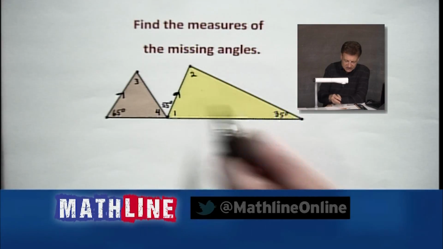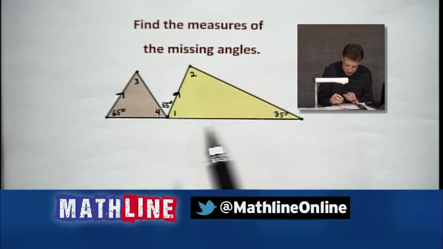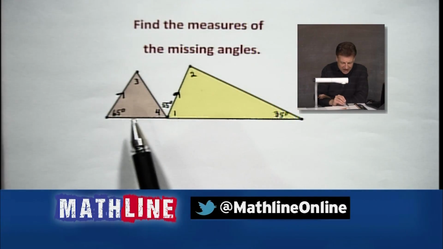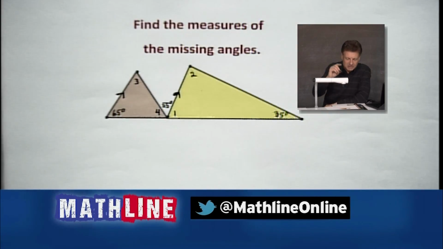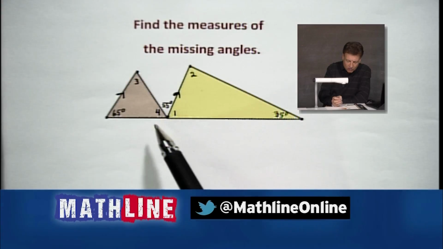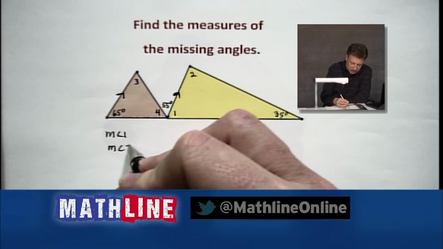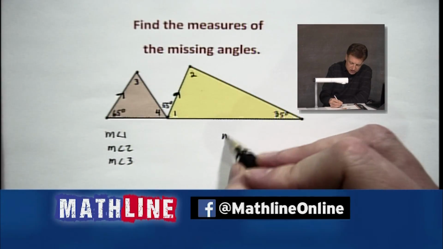Now, we've got a lot of angles in this picture. You know, Ernie? Yeah, Ernie will say probably one of those would be what we're looking for. But we're going to look at all of them because I like the problem. And notice we've got some numbers here. So get your chance to write these down. By the way, get your pencil and paper at home. And let's see what we've got going on. You can draw the picture, sketch it out. A lot of this you may be able to do mentally. But we're going to try to figure out what the measure of angle 1, measure angle 2, measure angle 3. Oh, wow, we're at measure angle 4.